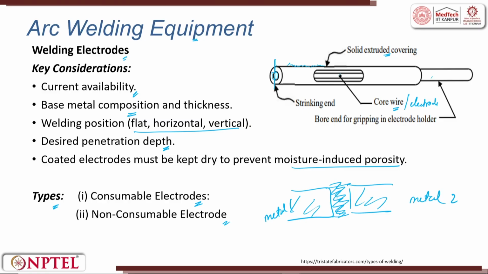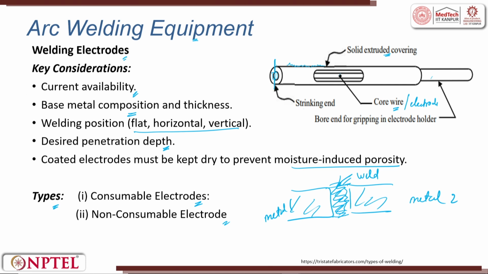Here there is a filler which comes, there is heat which is generated, the filler melts and it falls down here. The base metal, there is no change in heat, only this portion will be flowing, this is the weld portion, and you try to get it. So, consumable electrodes and non-consumable electrodes are two basic categories.